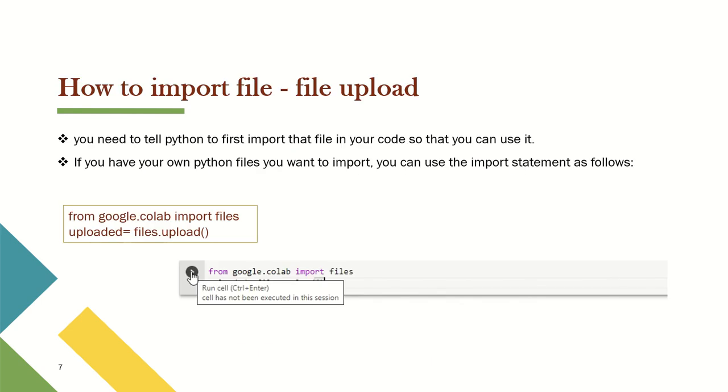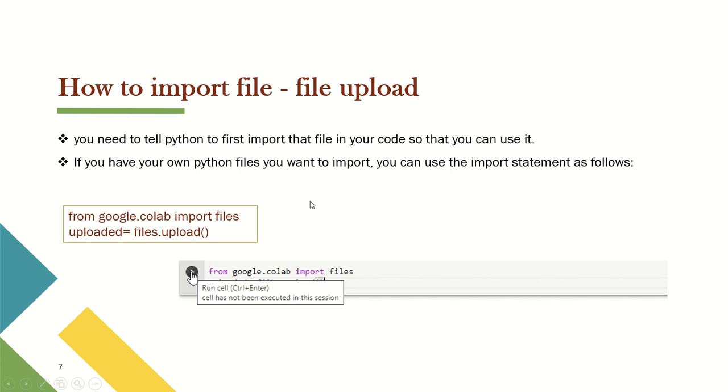So let us start. First, how to import or upload the file. You need to first import that file into your notebook so that you can use it. After that, if you want to import your own Python file, you can use the import statement as follows. The code for importing and uploading a file is: from google.colab import files, uploaded equals files.upload, and brackets.